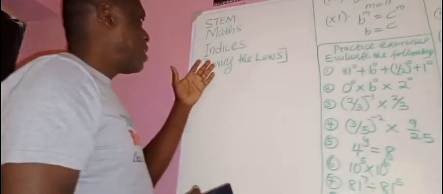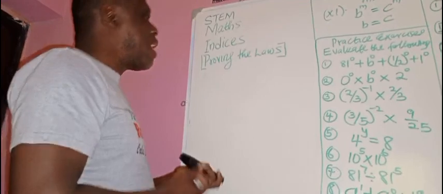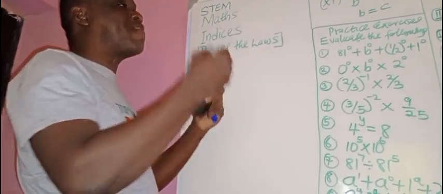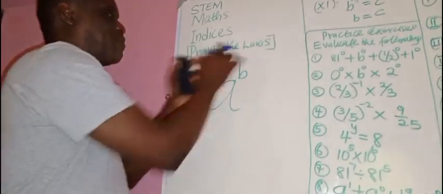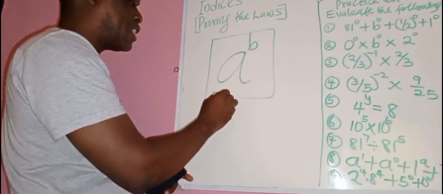So today we are looking at indices, proving the laws. Indices is an aspect of math that has a base and an exponent. This is called a power. A raised to the power of B. This is a power.